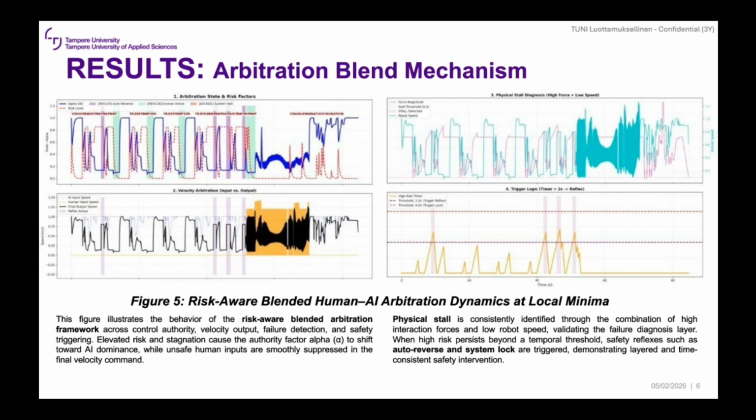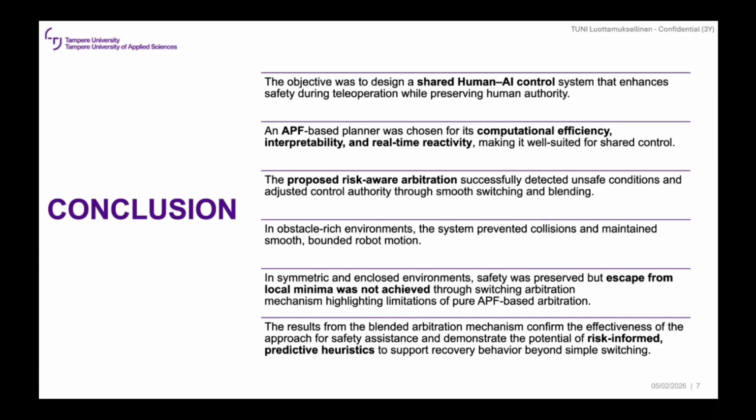In summary, switch based arbitration is effective for immediate safety but struggles in local minima. The blended arbitration framework improves robustness by smoothly regulating control authority based on risk, enabling safer and more stable shared control behavior in challenging environments.